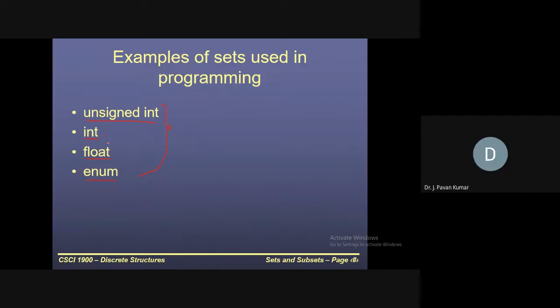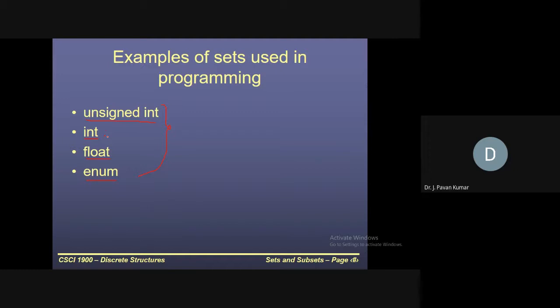Integer will have a certain limit, like minus 32,767 to plus 32,767; like that one range will be there. Don't you know? Yes or no? Yes, sir, there would be a range.